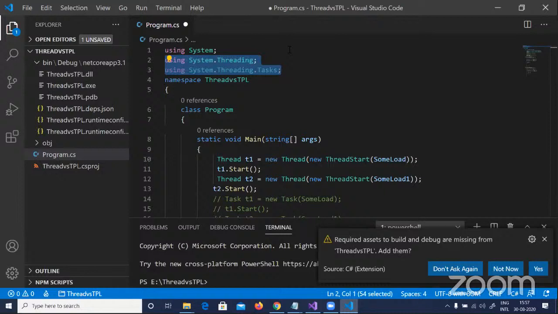Thread is all good, right? If I want to run two functions in parallel, two pieces of code in parallel, thread does the work. So what is so special about task? Go ahead and put down on the chat why you think I should use TPL, or in what scenarios I should use TPL and in what scenarios I should use a task.